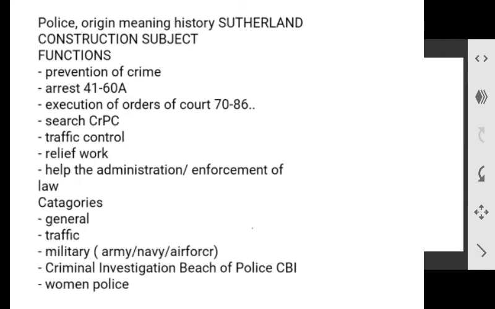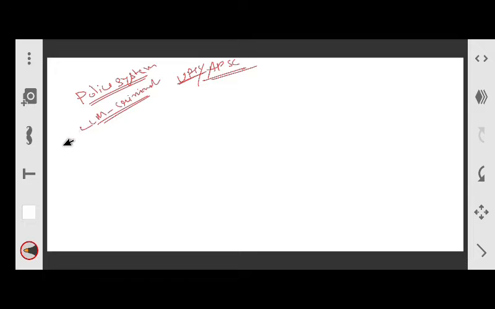So today I'm going to discuss the police system. This is the topic relating to LLM criminology. This can be helpful for other competitive exams as well. But you don't need to go in depth for this competitive exam, but in criminology we have to go very